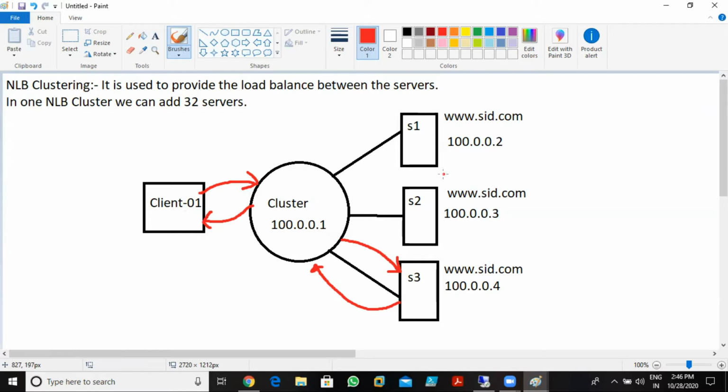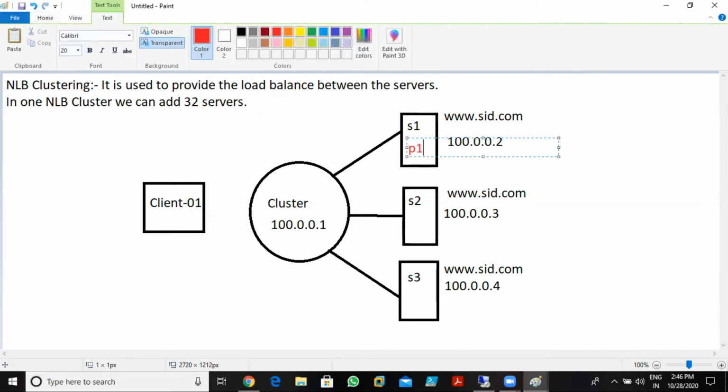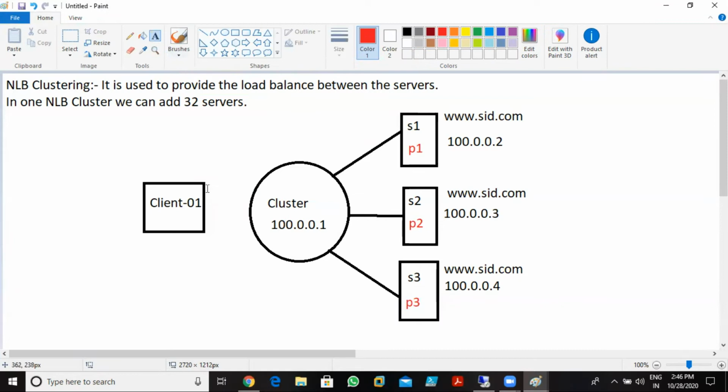We can define the priority as well. Priority means the first request goes to server 1, then server 2, then server 3. First request goes to server 1. If server 1 is busy, then the request goes to server 2. If server 2 is also busy, then the request goes to server 3. So we can set the priority: P1 on server 1, P2 on server 2, and P3 on server 3. Whoever has the highest priority, the request goes there first.